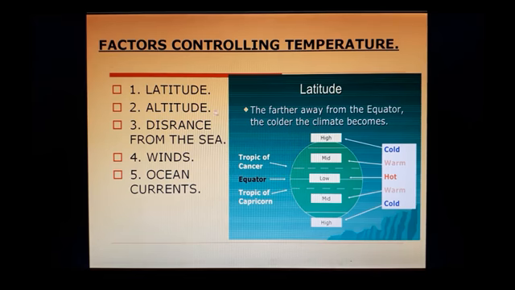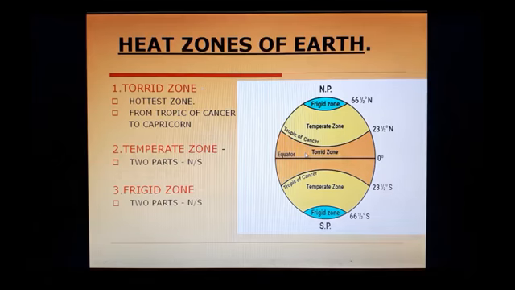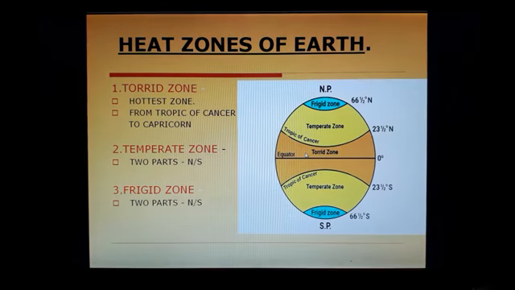The altitude is the height from the sea. As we move up towards the sky, the temperature decreases. Then distance from the sea: as we move away from the sea, again the same conditions are there. The winds and ocean currents are also responsible for controlling temperature.